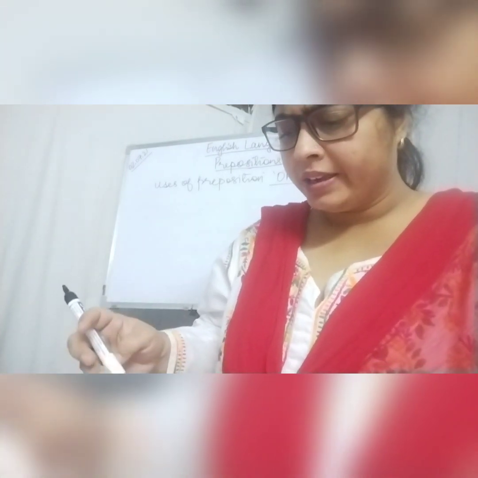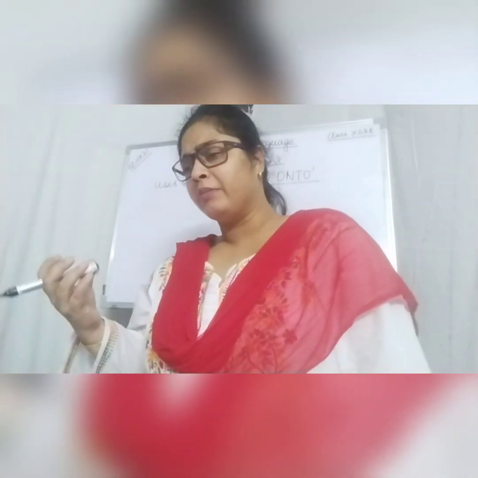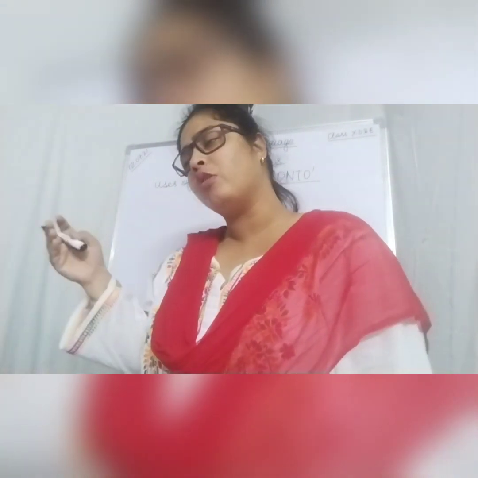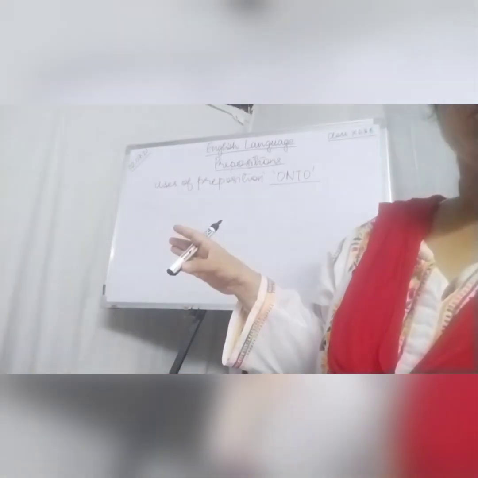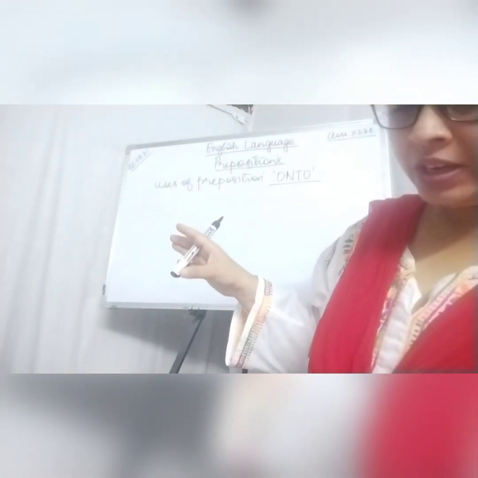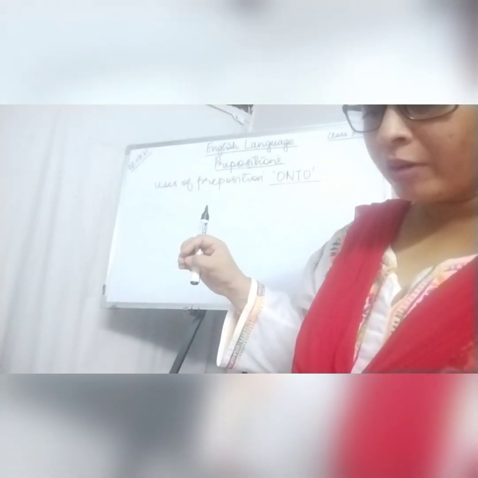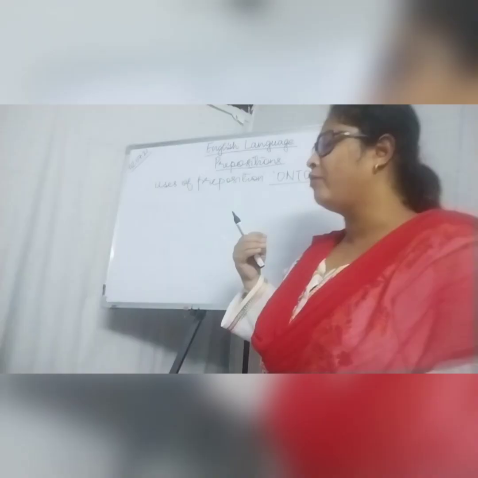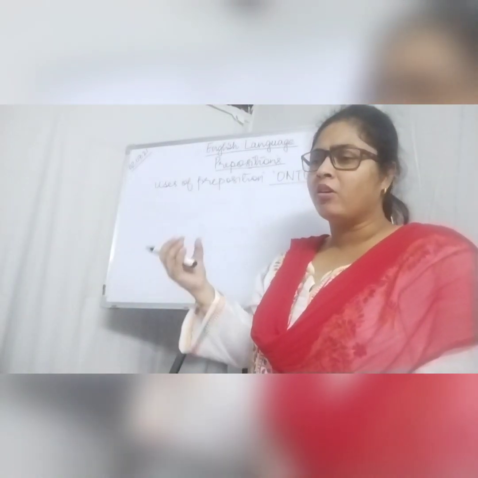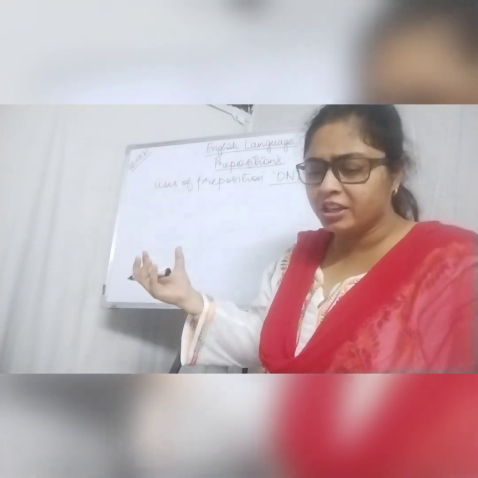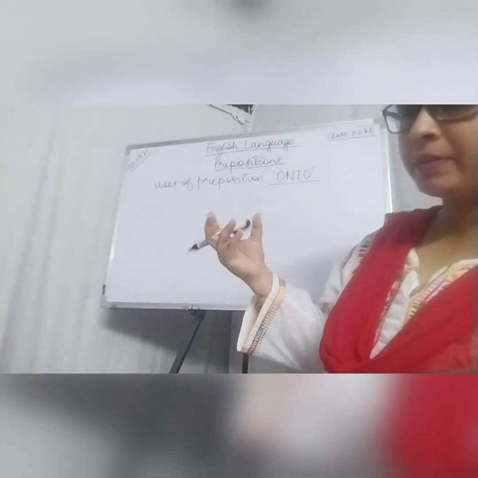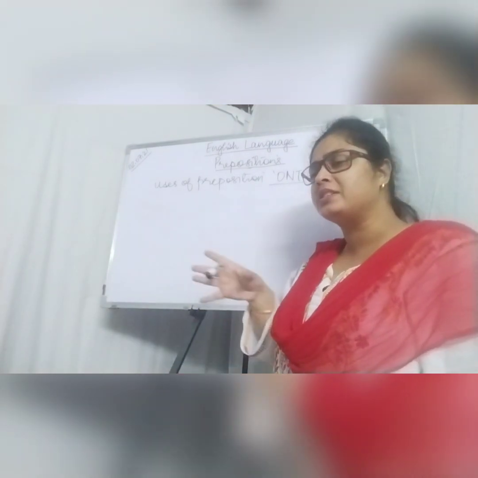Preposition onto is somewhat similar to the preposition on. The only difference is that on is used for a stationary object, and onto is used when a moving object becomes stationary.